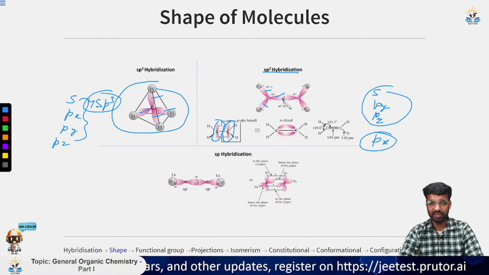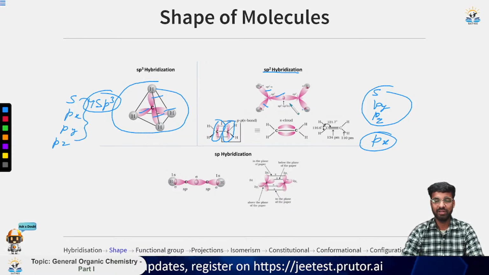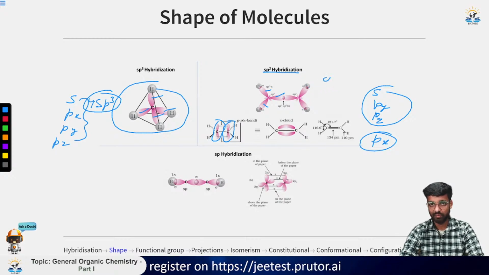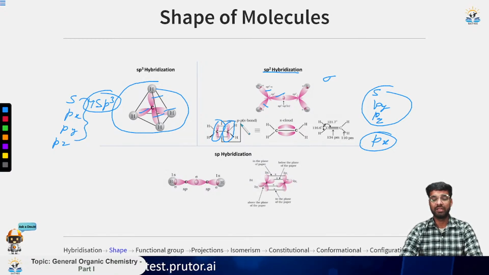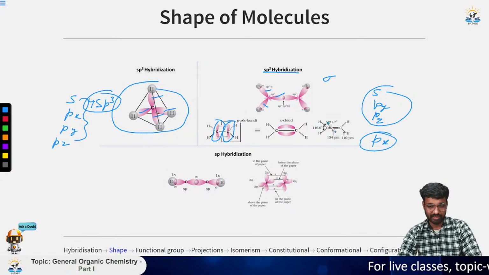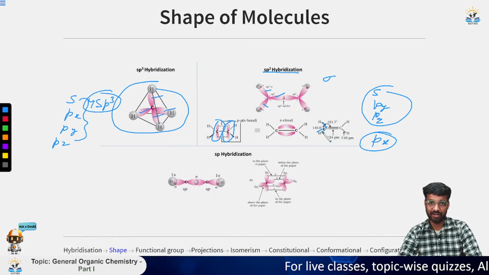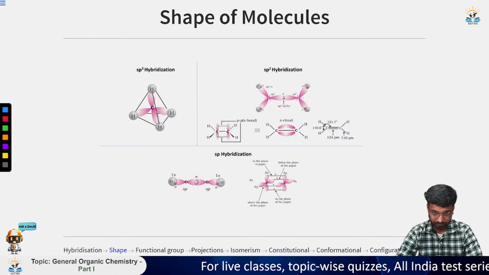One more point you can see here is that hybridized orbitals always form a sigma bond, and the remaining atomic orbital, that is px or py or pz, depending upon the orientation or the axis we are taking, will have this side-on overlap and the formation of a pi bond, that is, a pi cloud is formed. Now it has a trigonal planar shape. You can see here that this carbon has a trigonal planar shape like this.